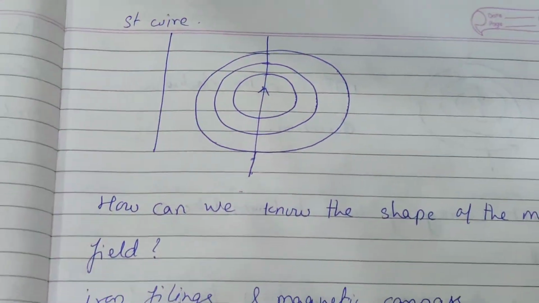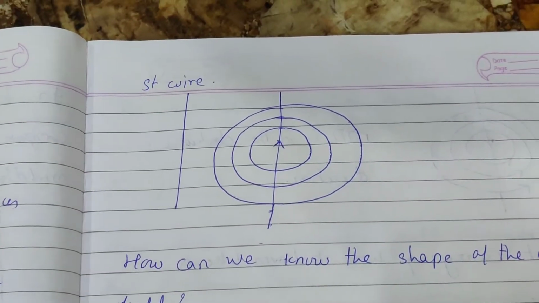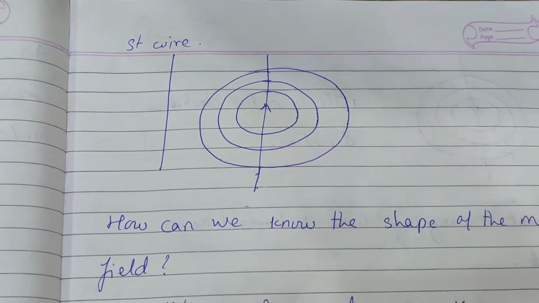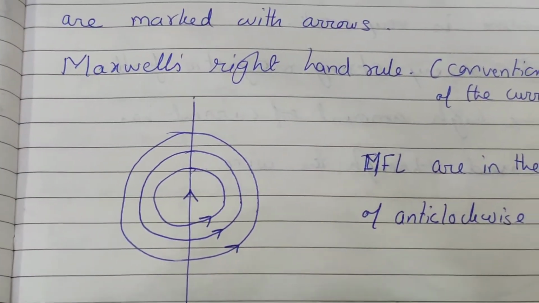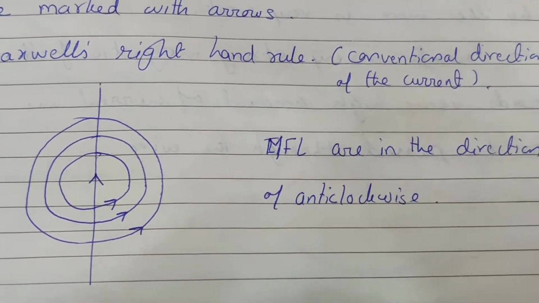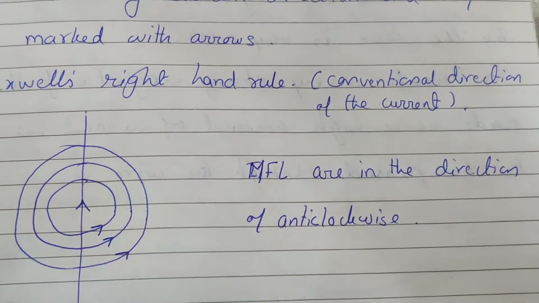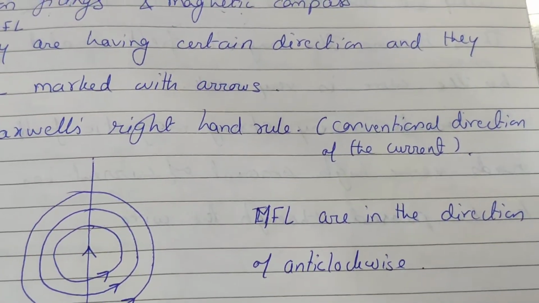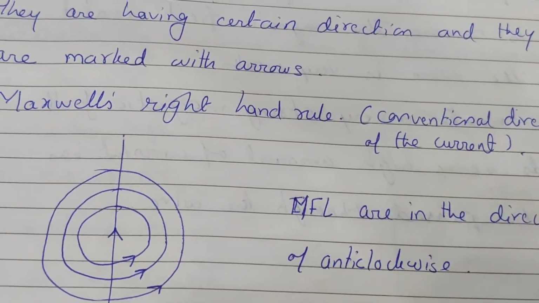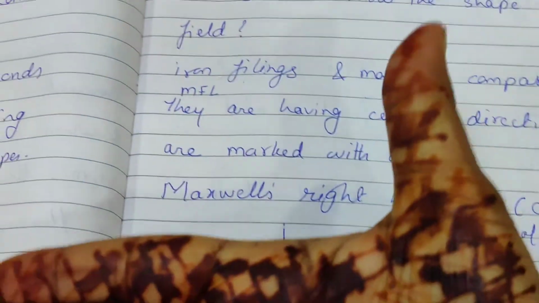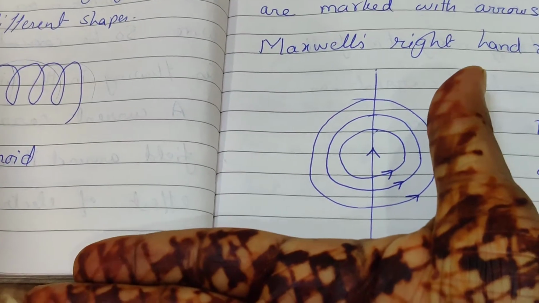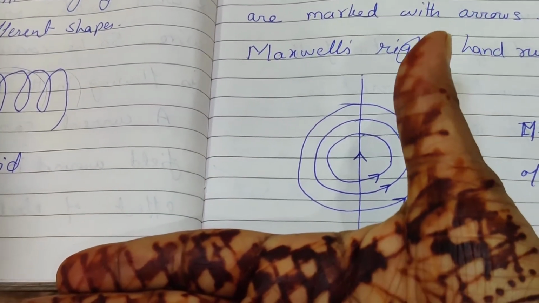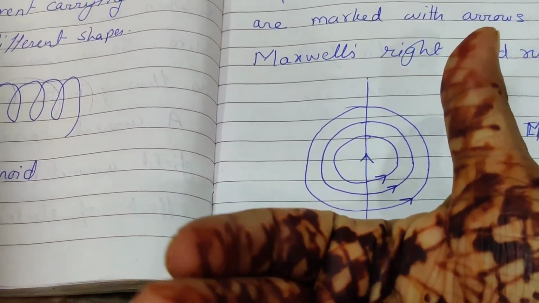This year it has asked about the circular loop. So we will learn through Maxwell's right hand rule. It is the conventional direction of the current. What it tells is, you just keep your right hand in the direction of the current, and you curl your hand.